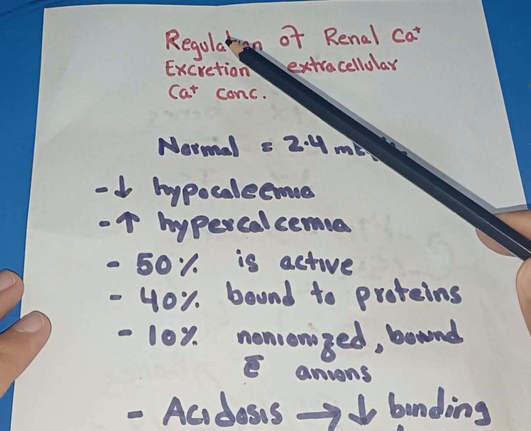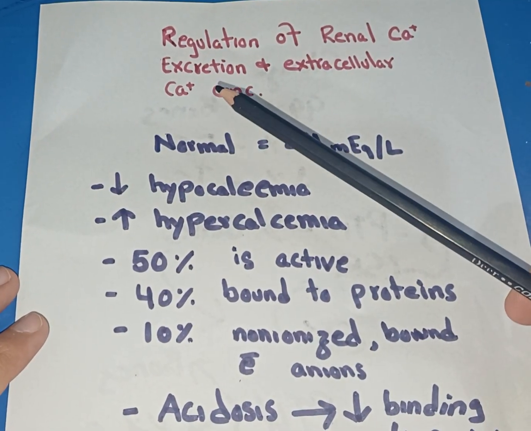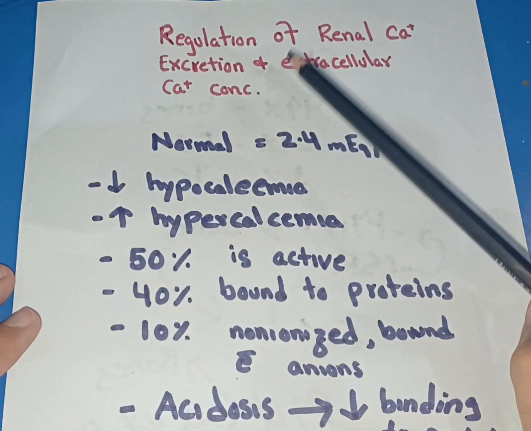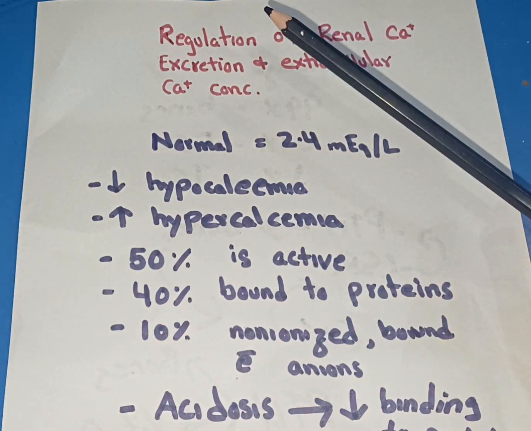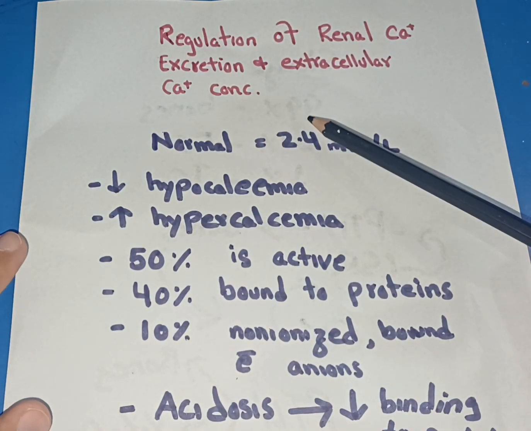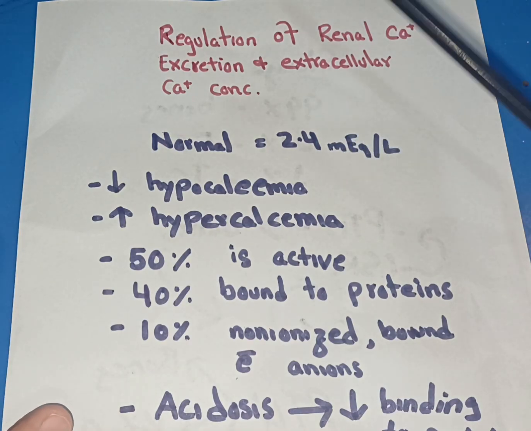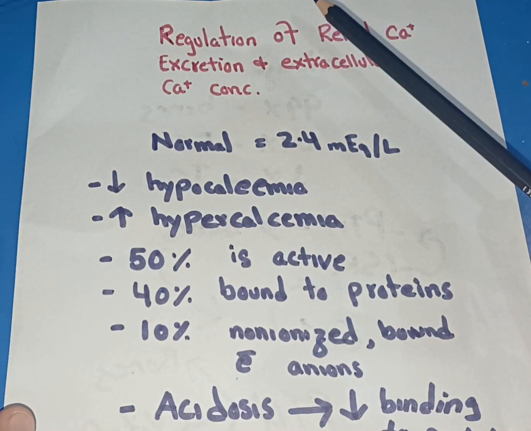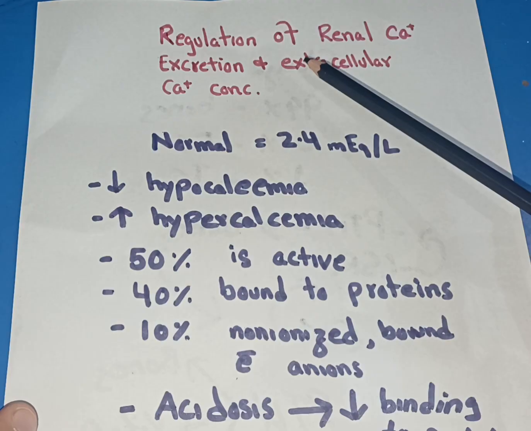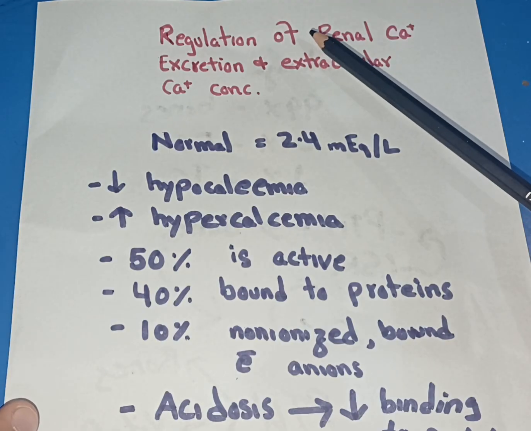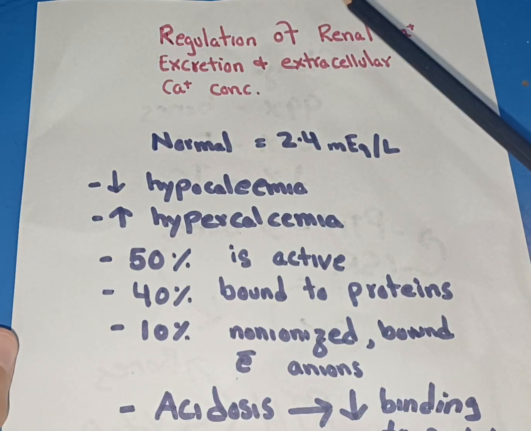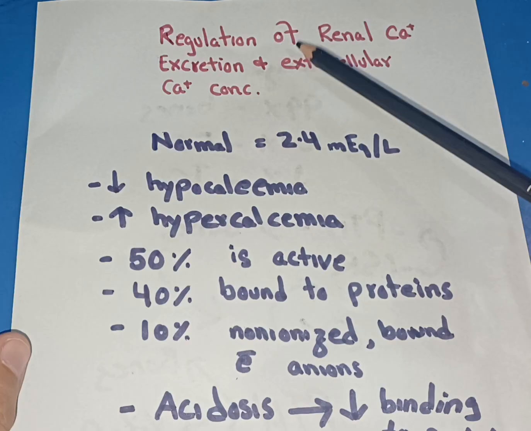Today we are going to briefly discuss regulation of renal calcium excretion and calcium extracellular concentration. Calcium is very important and its level must be kept within the normal range, and there are a lot of factors which keep the calcium concentration normal in the plasma. One of the factors which influences the calcium level in the plasma is the renal handling of calcium.